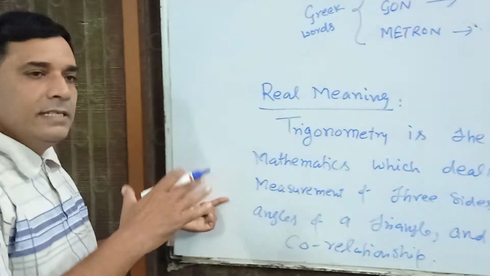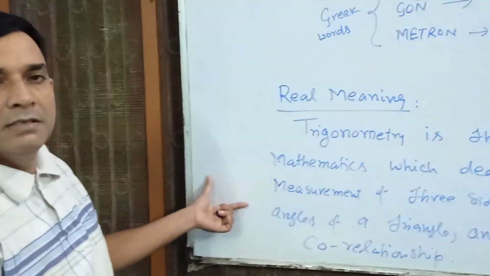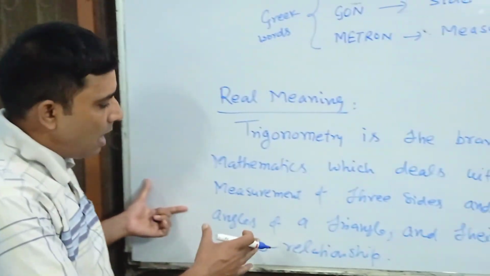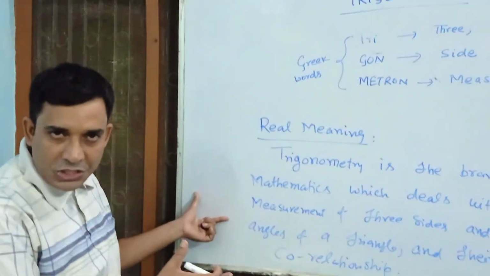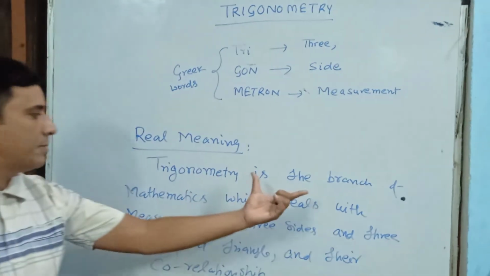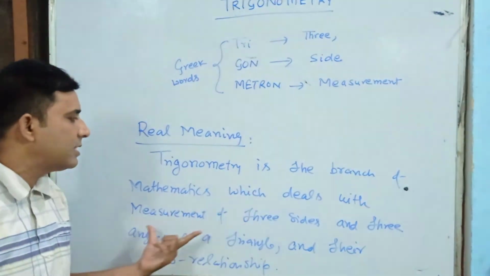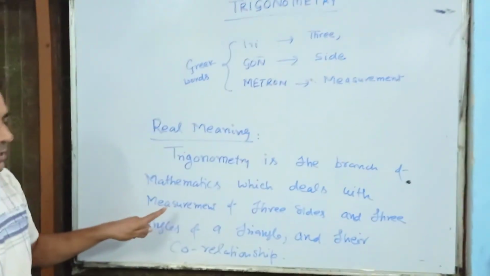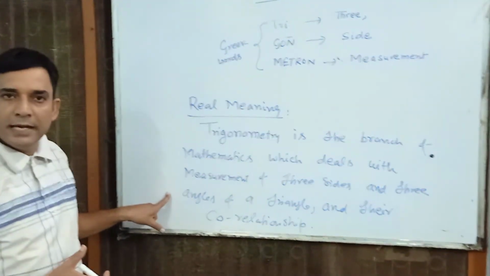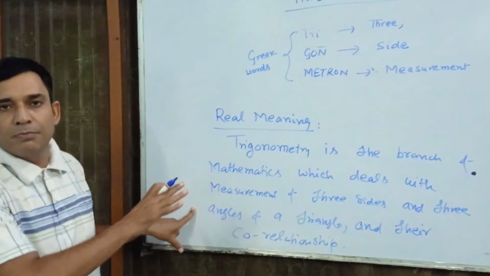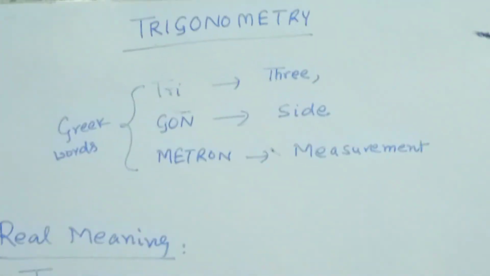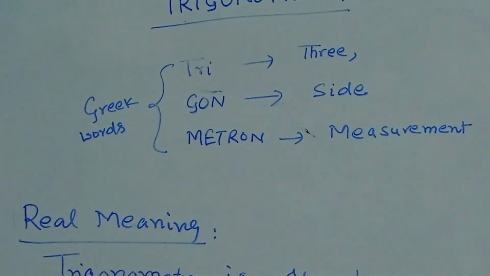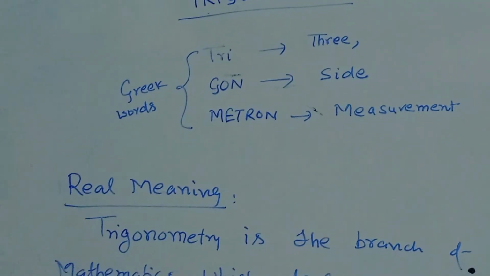Later on we will know that in a triangle angles are related with sides and sides are related with angles. So their correlationship is how the angles and sides of a triangle are related to each other. This is the full meaning, the real meaning. Trigonometry is the branch of mathematics which deals with the measurement of three sides and three angles, and also we know their correlationship. If we know the sides, we can find the angles, and if we know the angles, we can find the sides. This is just a very simple introduction of this word.